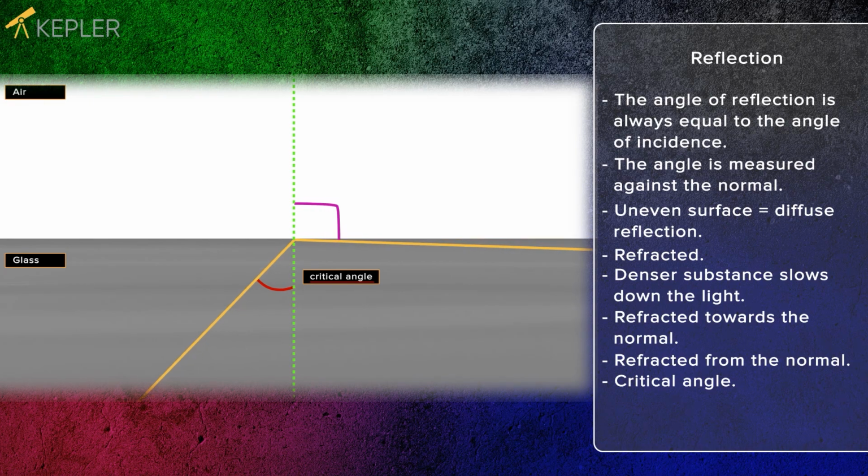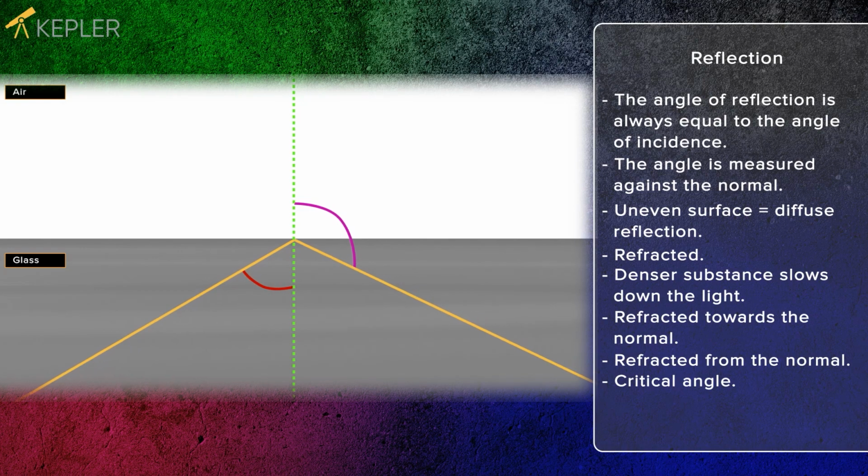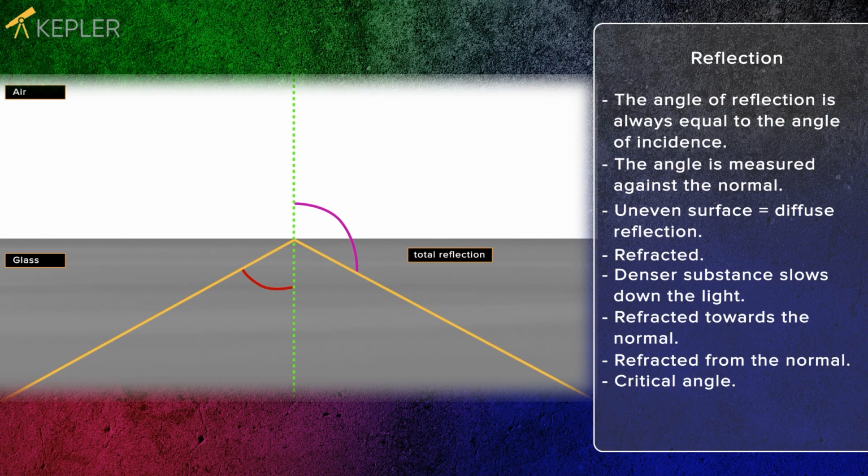If the angle of incidence increases even more, from a denser material to a less dense material, the light rays bounce back into the denser material. This is called total reflection. We can benefit from this.